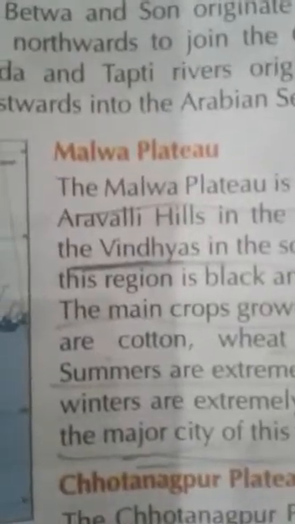And class, the Central Highlands comprise two plateaus, the Malwa Plateau in the west and the Chota Nagpur Plateau in the east. Look at this map class, the Malwa Plateau is here in the west. Sorry, the Chota Nagpur Plateau is on the east side and the Malwa Plateau on the west side.